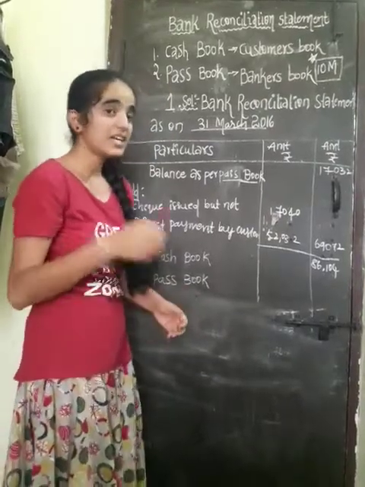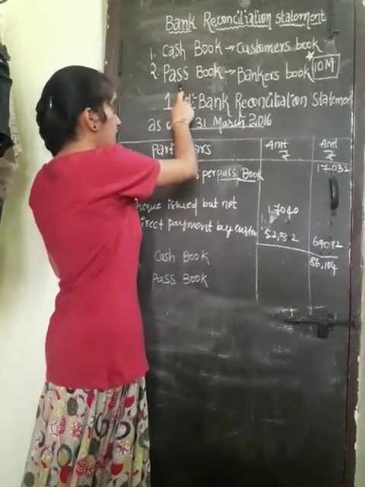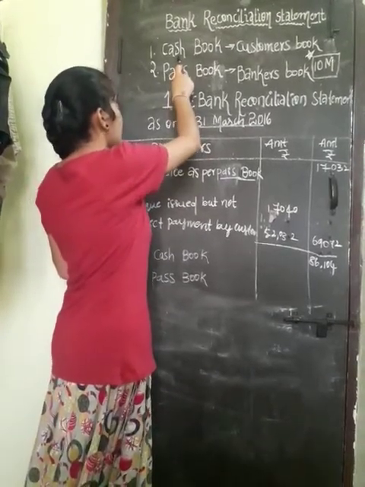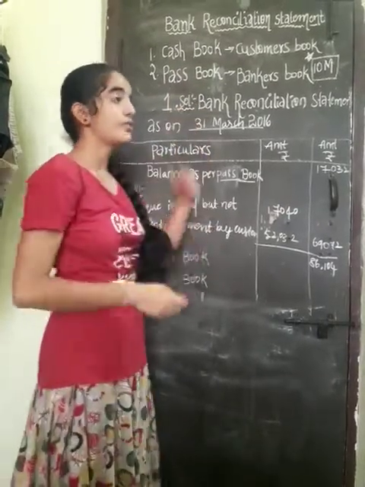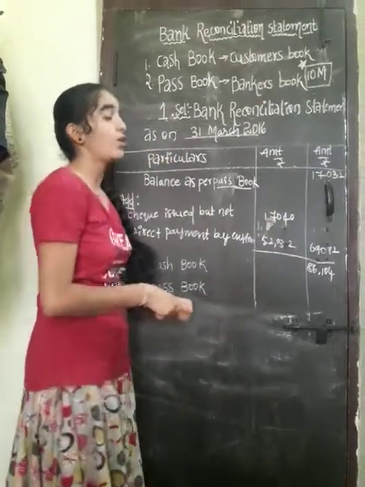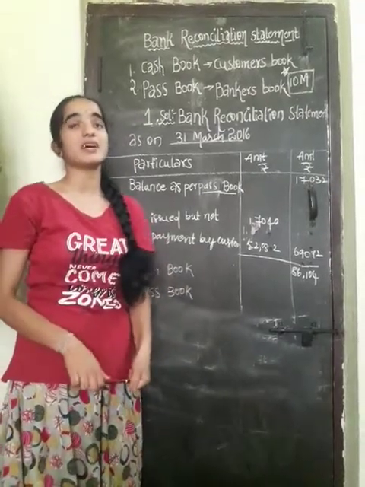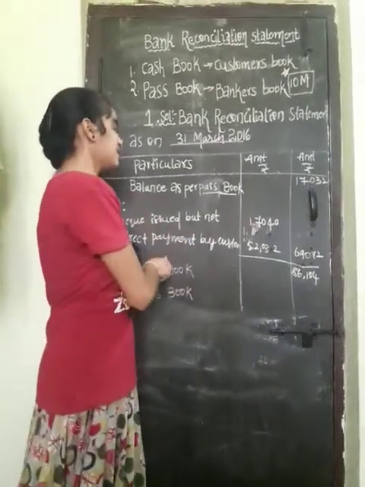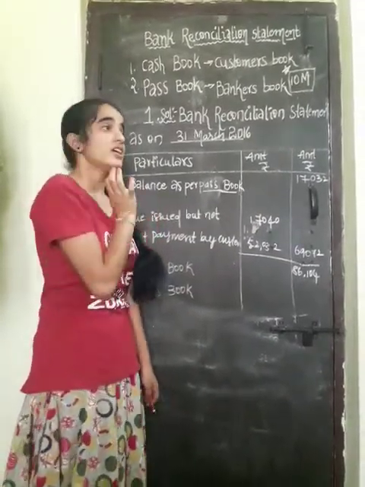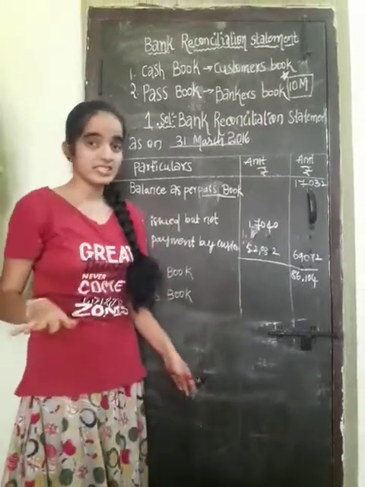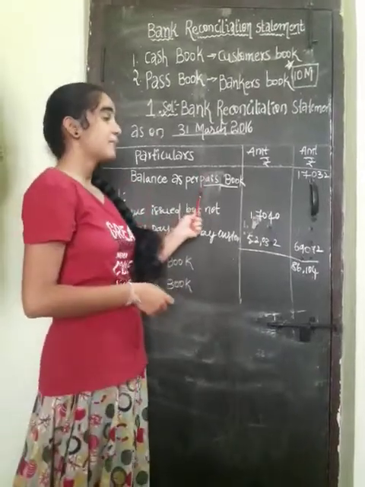What comes in the add value of the cash book will be in the less side of the passbook. What is in the less of the cash book will be in the plus of the passbook. Everybody should understand this pro forma, and it will be very easy to do this problem in our examination. If we understand this technique, it will be very easy to solve the problem and score marks in our examination.